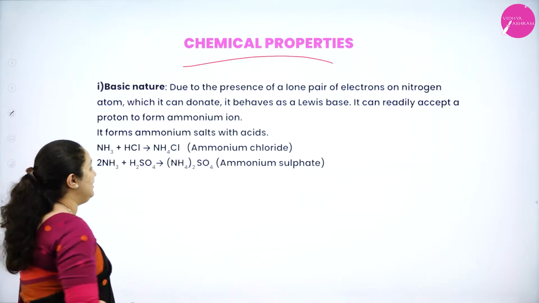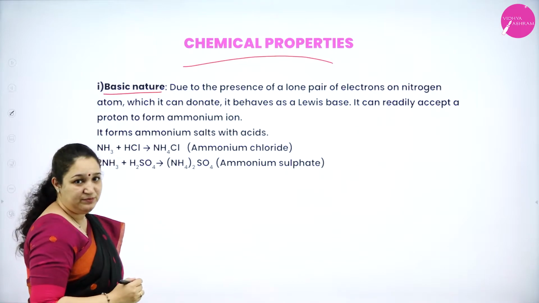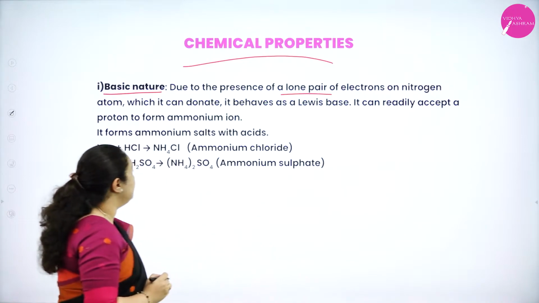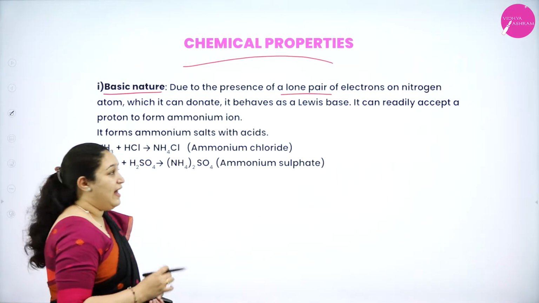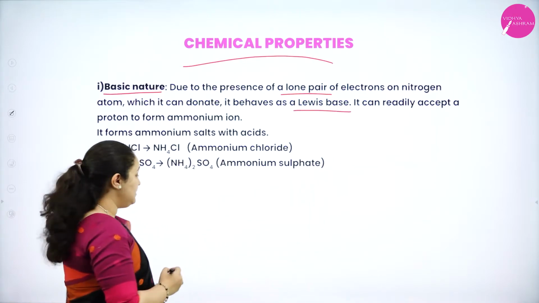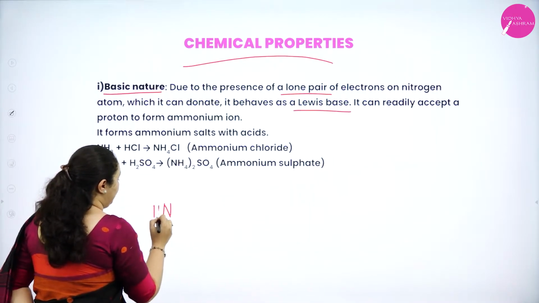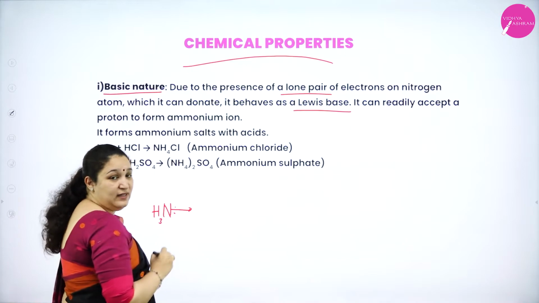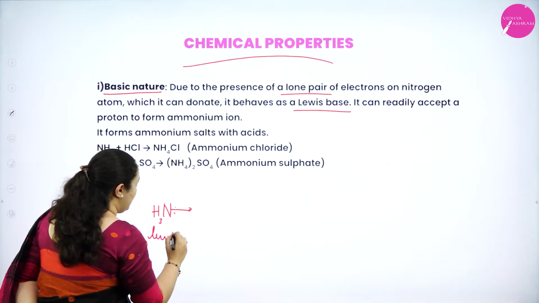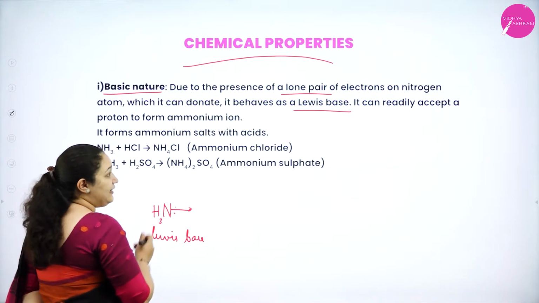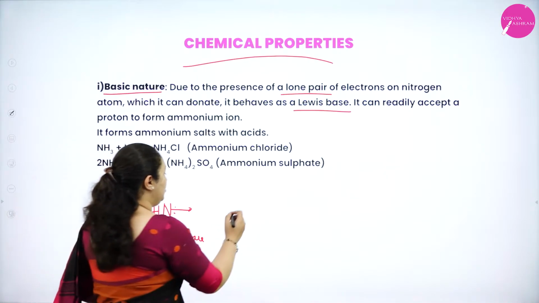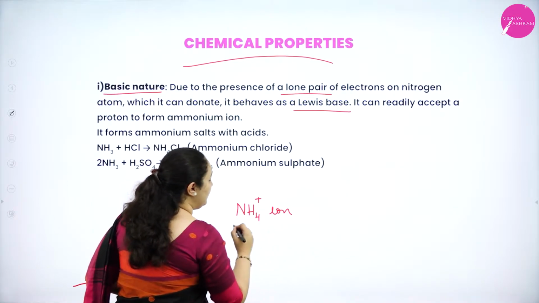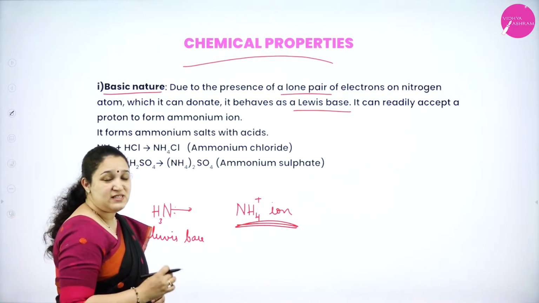First property is it is basic in nature. That means due to the presence of a lone pair of electrons on nitrogen atom, it can behave as a Lewis base, that is ammonia NH3, nitrogen has a lone pair of electrons, this can be donated, thus it will behave like a Lewis base. Not only that, it can readily accept a proton to form NH4 plus ion, that is ammonium ion can be formed.